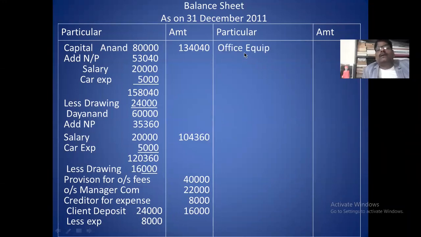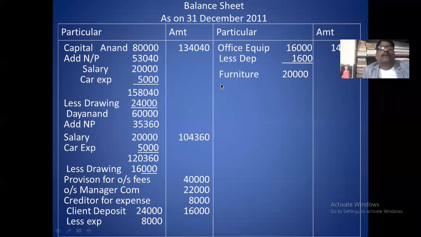First asset is office equipment. You take in the inner column. Less depreciation is 1,600. You deduct it. Now balance is 14,400. Next, you take furniture. Furniture is 20,000, less depreciation 2,000, balance 18,000.